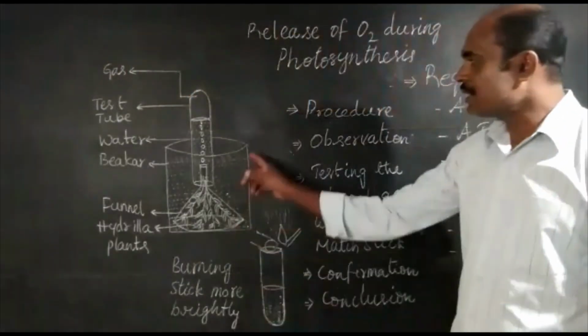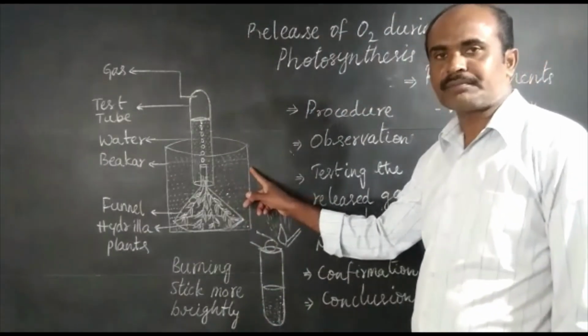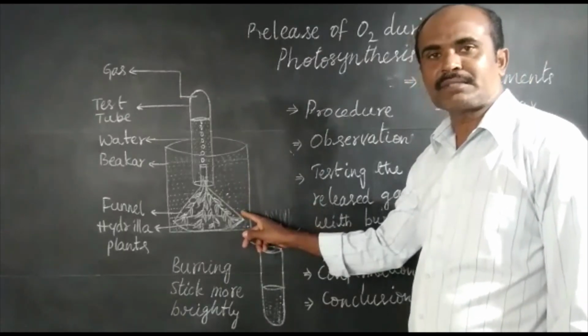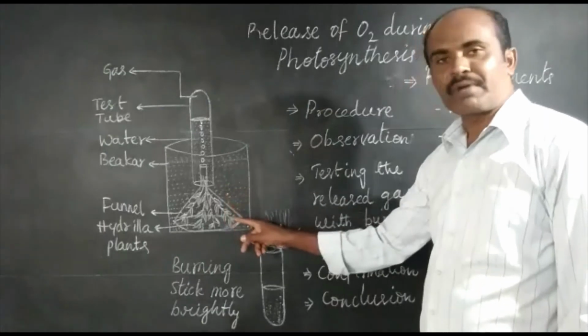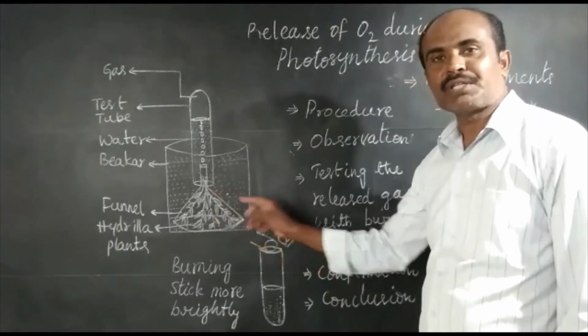Take a beaker, fill 80% of the beaker with water. Take a transparent funnel. At the broad end of the funnel, arrange hydrilla plant twigs as shown in the diagram.